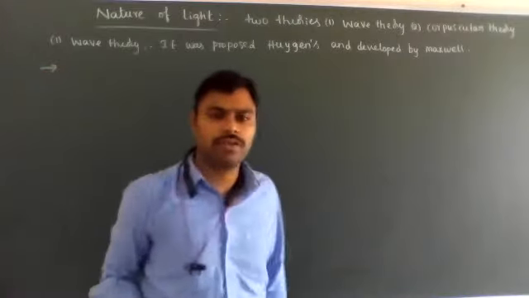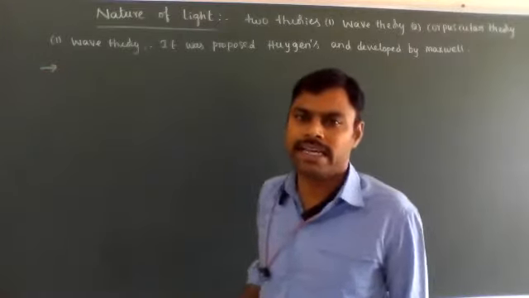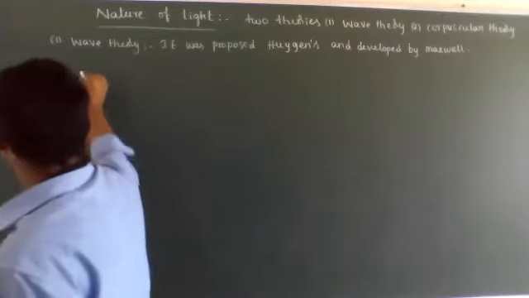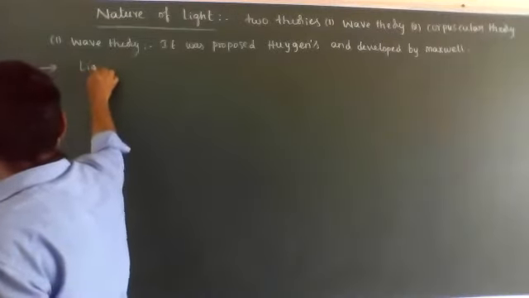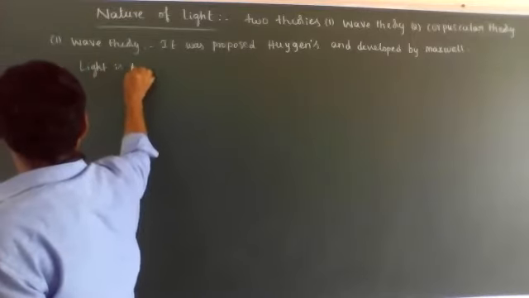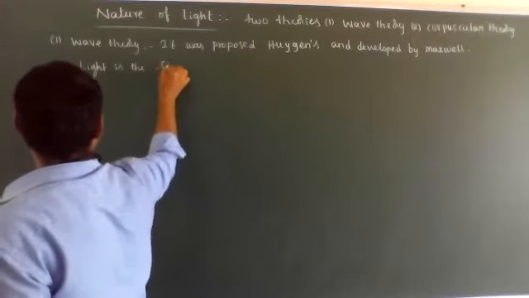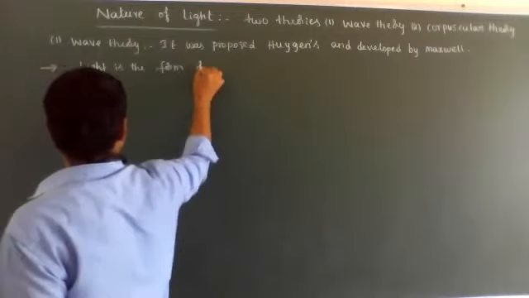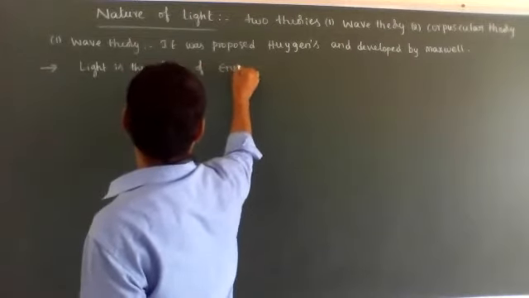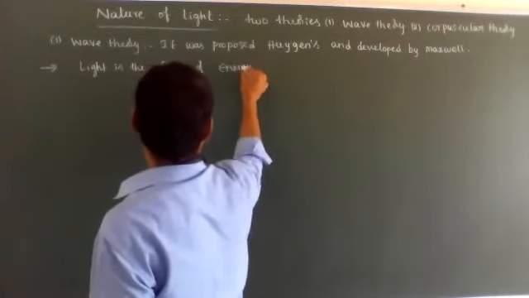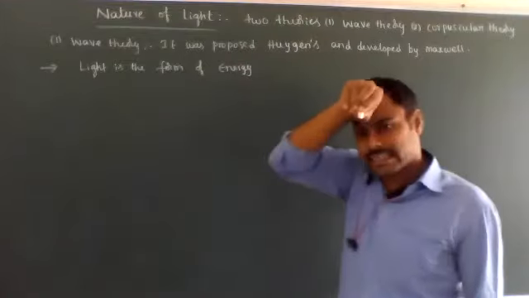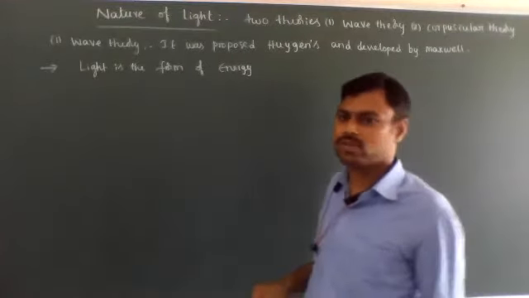Light is the form of energy, or it is the source of energy.